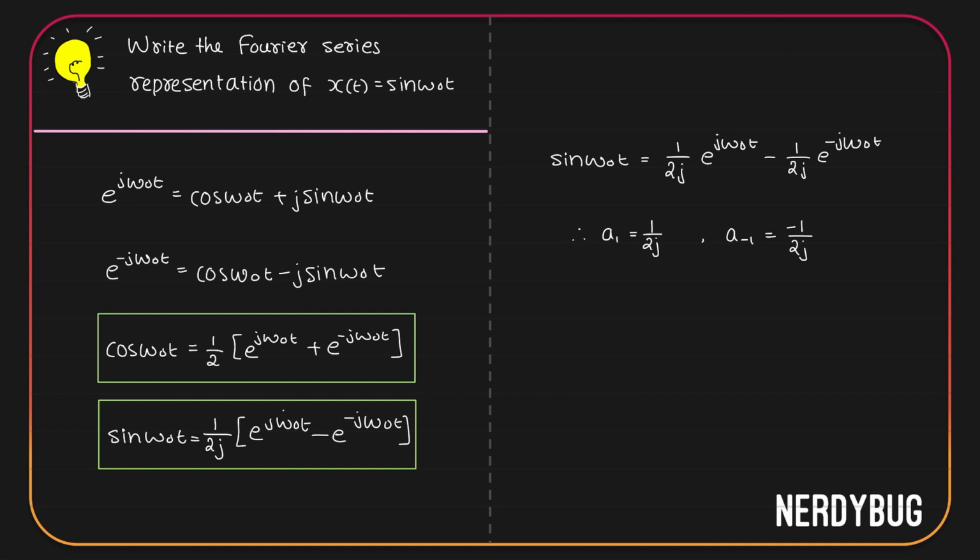What about the other coefficients? They are all 0 because they are not included in our original signal sine omega naught t. So we can write ak is equal to 0 for all k that is not equal to 1 or minus 1. What we have over here is the Fourier series representation of x of t, which is sine omega naught t.